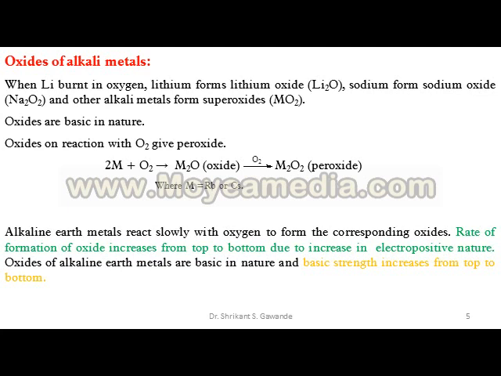Twice M plus O2 gives oxides, and this oxide further reacts with O2 to give peroxide M2O2, where M is equal to Rb or Cs. Here M is not equal to Li or Na.